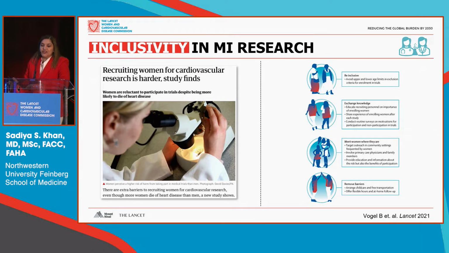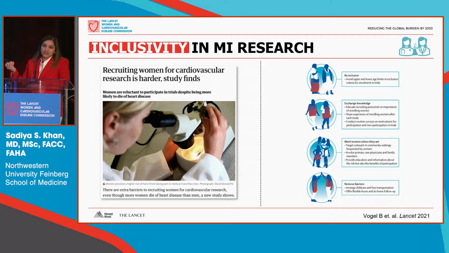Inclusivity in research, we heard an excellent outline in how we can improve recruitment, enrollment, and retention of women in research, and this excellent diagram from the commission also highlights key factors that are needed. But I think one of the things that we have to work on is messaging.